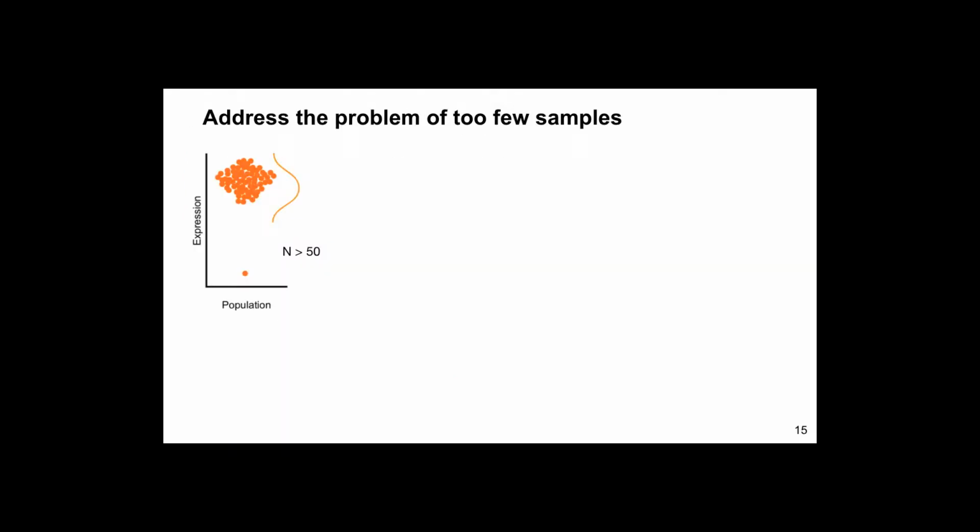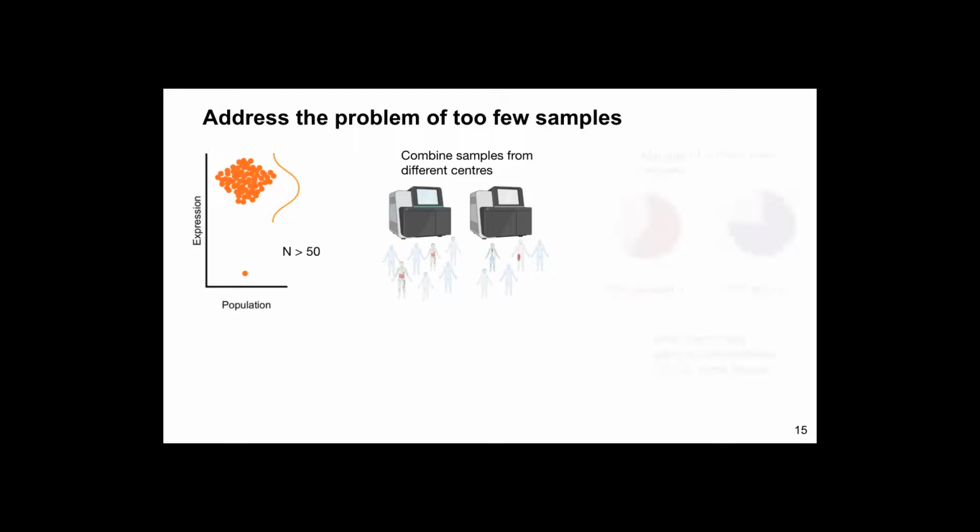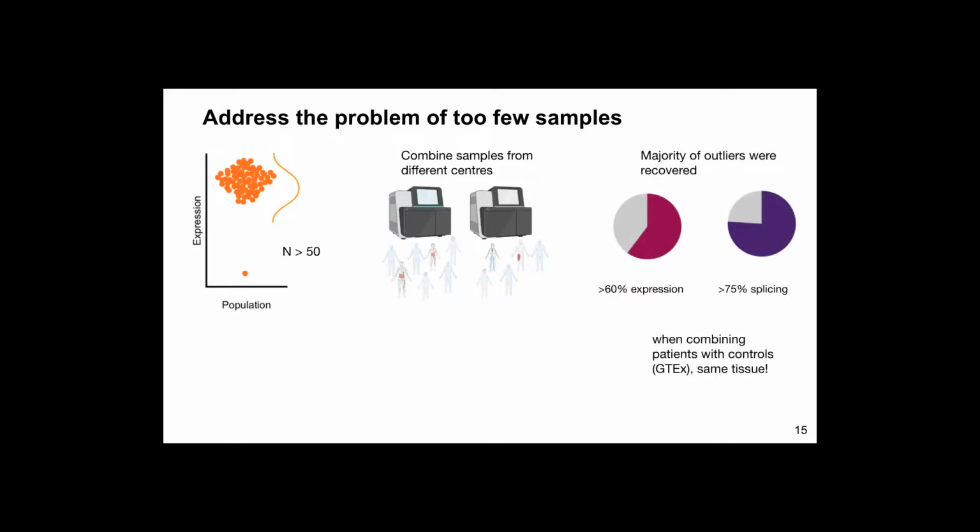We also address the problem of too few samples. Why is this an issue? Because OUTRIDER and FRASER require at least 50 samples in order to perform the statistical fit. So one idea is to combine samples from different centers. We tested if this idea is possible by combining our patients with controls from GTEx, and we saw that the majority of outliers were recovered, both for expression and for splicing, as long as we use the same tissue,